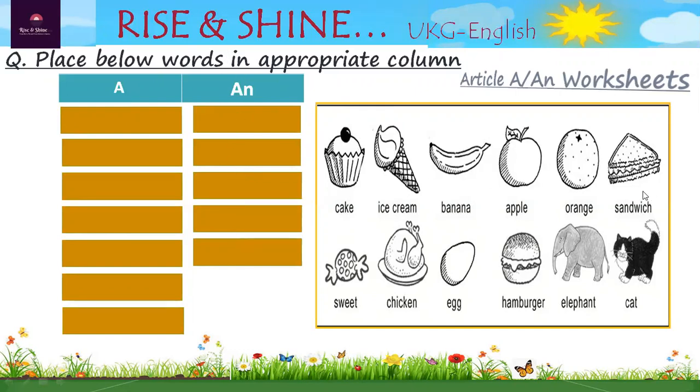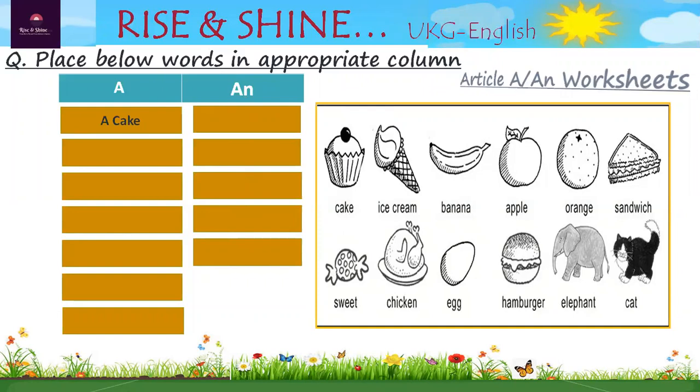So check. The first word is cake. C-A-K-E. C is consonant. So where does it go? Below A.